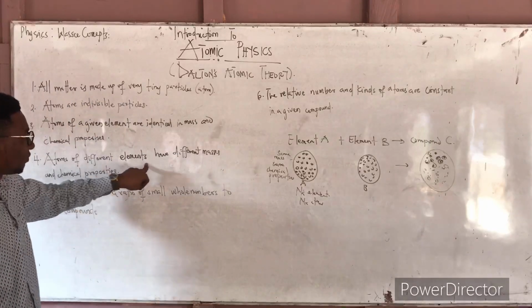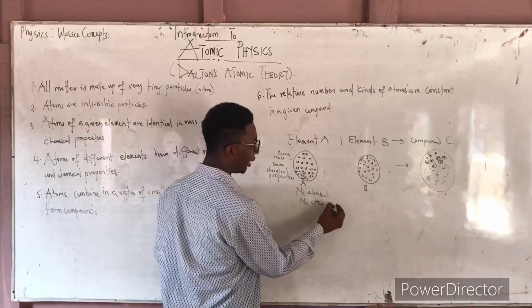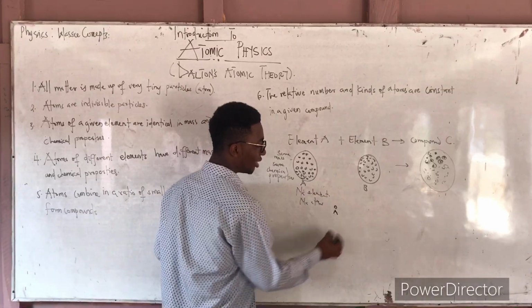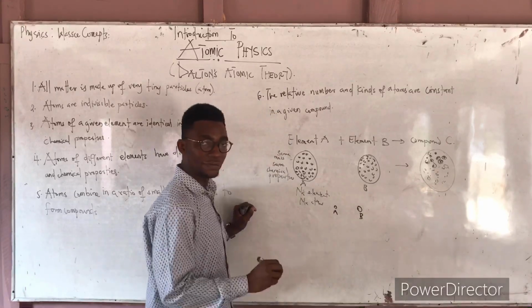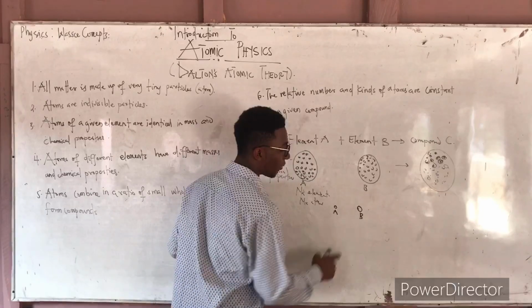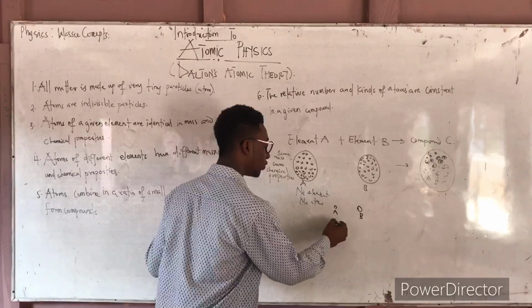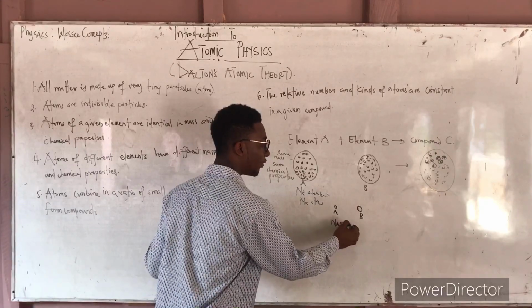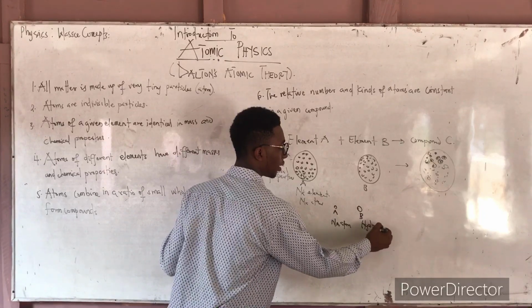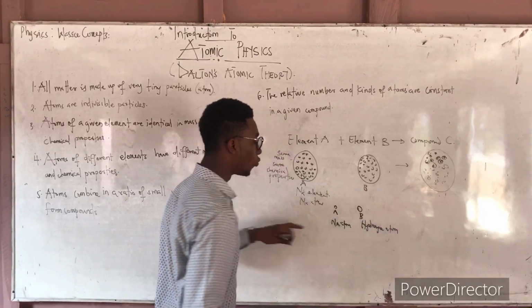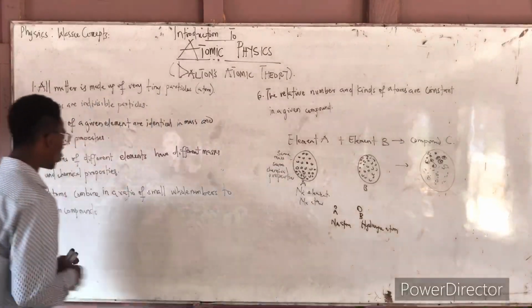Atoms of different elements have different masses and different chemical properties. That is to say, if I take an atom from A and an atom from B, the masses of these two atoms differ, and their chemical properties will differ. That is to say, the chemical property of a sodium atom will be different from the chemical property of a hydrogen atom, and the weight of a sodium atom is different from the weight of a hydrogen atom. And that was also true.